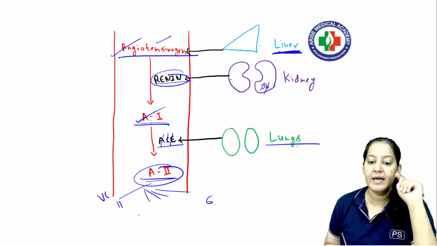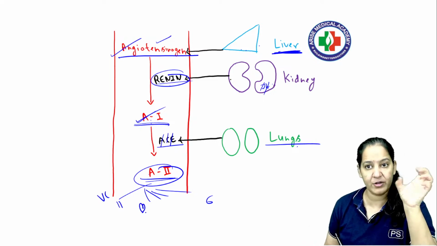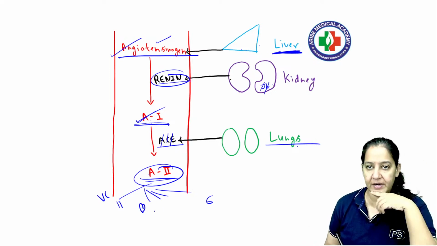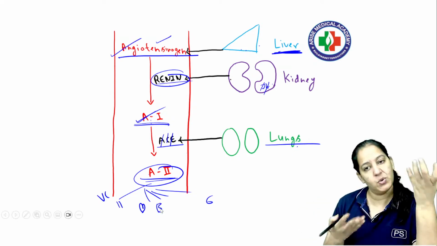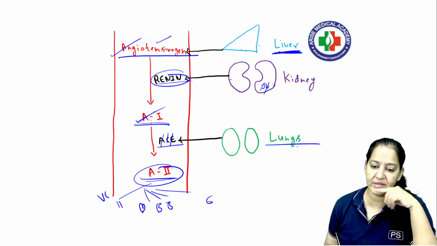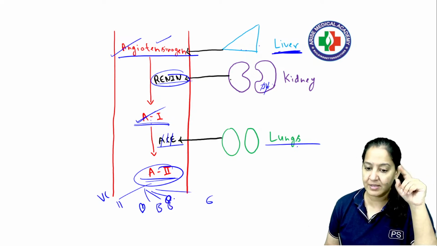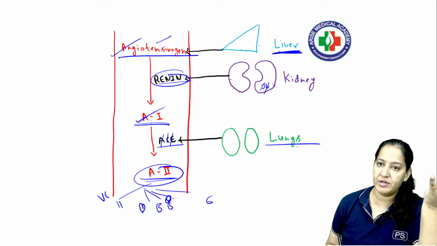So blood pressure will increase. It will act in the heart and increases the contractility. So blood pressure will increase. It will act on the kidney doing sodium water retention. So again the blood pressure will increase. It will act on the adrenal gland and causes aldosterone release. So again the blood pressure will increase.